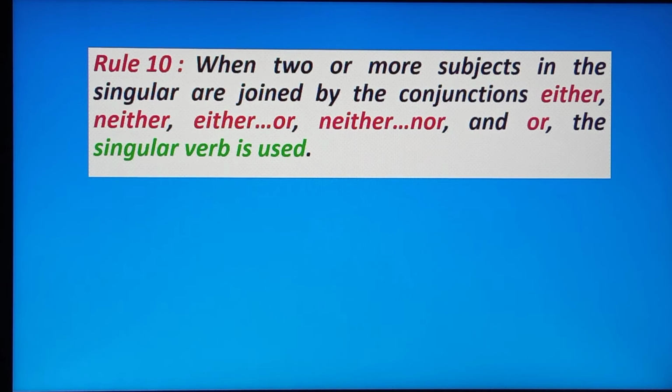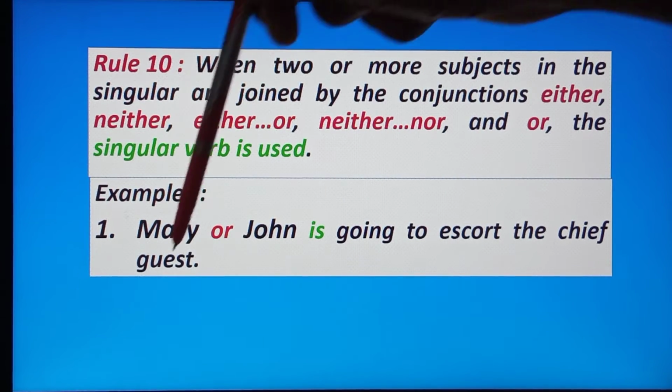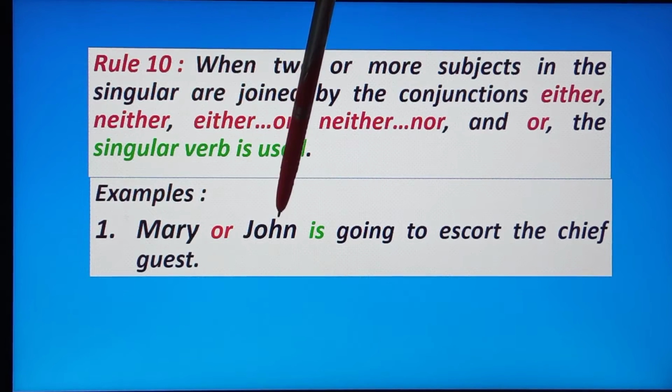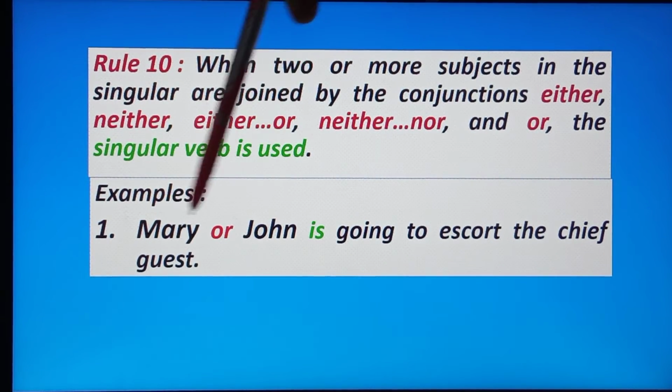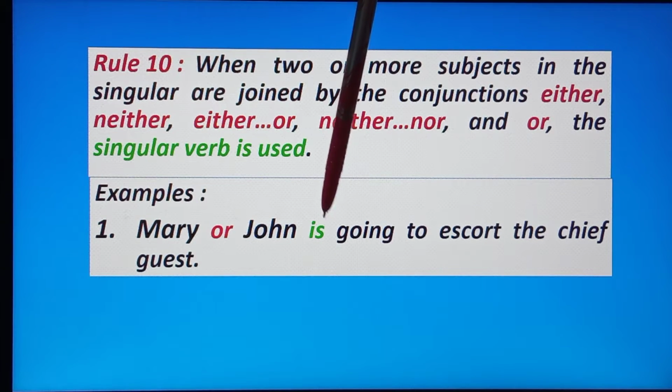Rule 10. When two or more subjects in the singular are joined by the conjunctions either or, neither nor, and or, the singular verb is used. Okay, see the example. Mary or John is going to escort the chief guest. Here the subjects are Mary and John, and the two subjects are joined by or. So the verb will be singular. We are putting here the singular verb is.